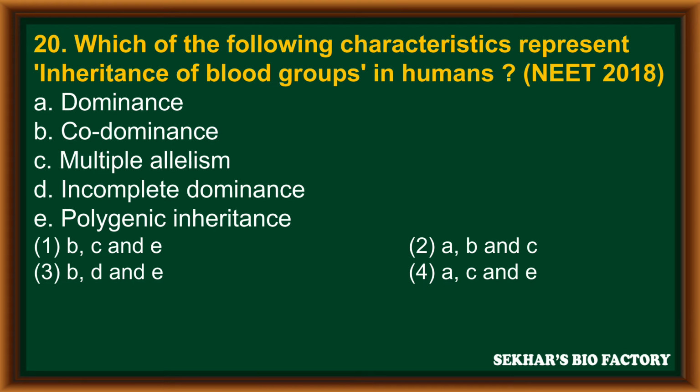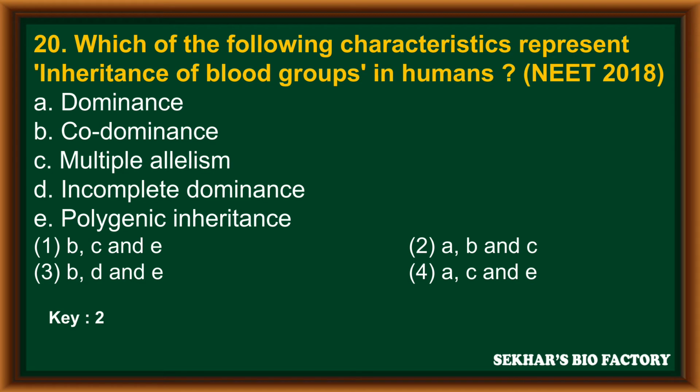Question number 20. Which of the following characteristics represent inheritance of blood group in humans? It is from NEET 2018. The statements are: A, dominance; B, codominance; C, multiple allelism; D, incomplete dominance; E, polygenic inheritance. In this, we have to identify the correct ones related to blood groups.